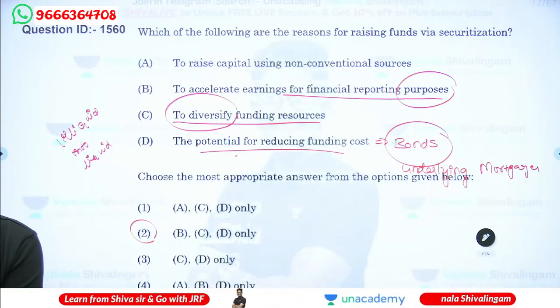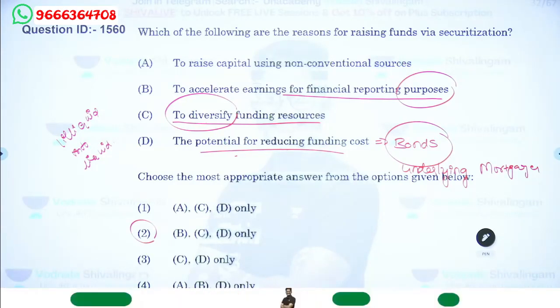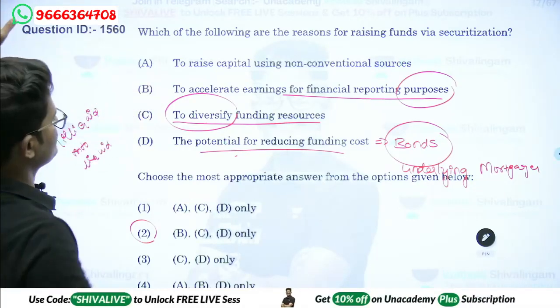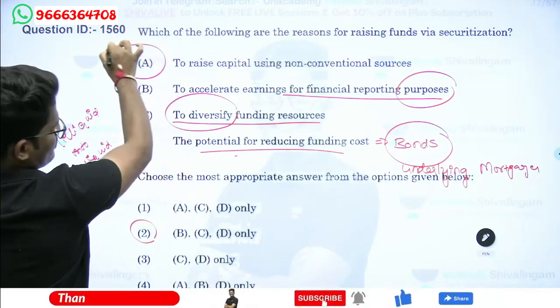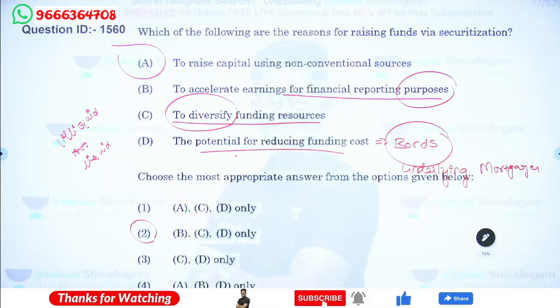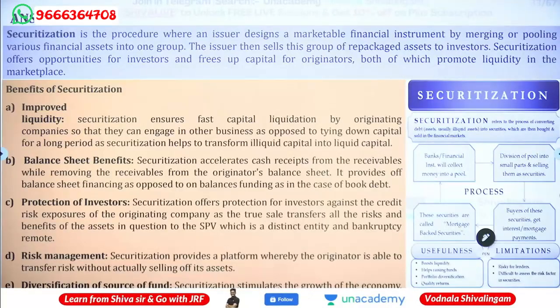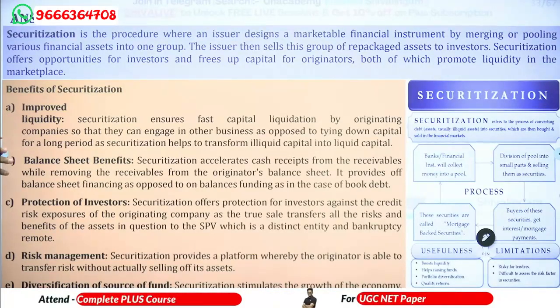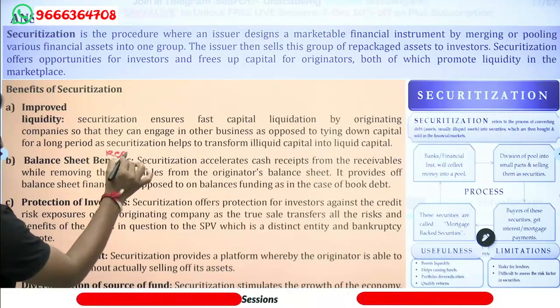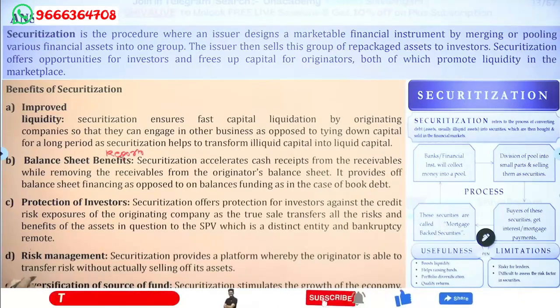Securitization is a source, conventional or non-conventional. This question has also been asked somewhere. Here, as statement number 1 is removed, it is making securitization a conventional source. The benefits of securitization are liquidity, balance sheet benefit, which is nothing but reporting purposes, risk management, protection of the investor, and diversification. That is the third statement.